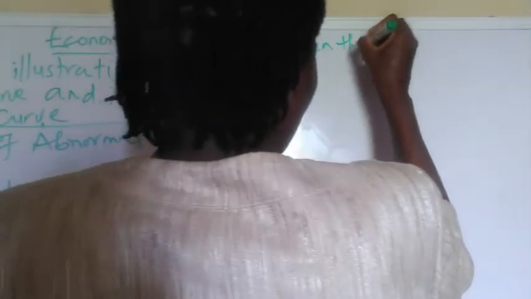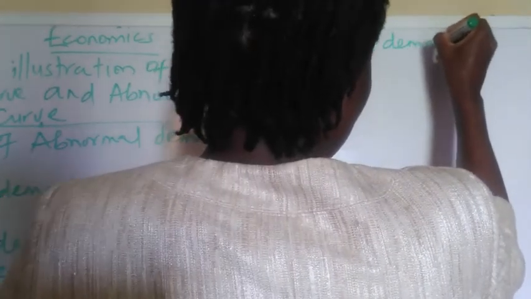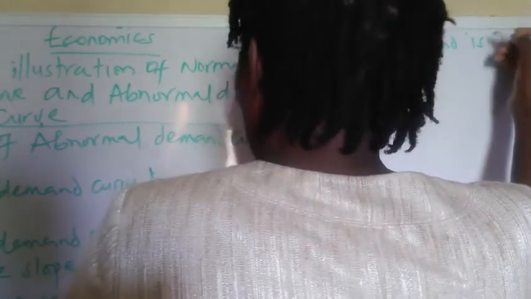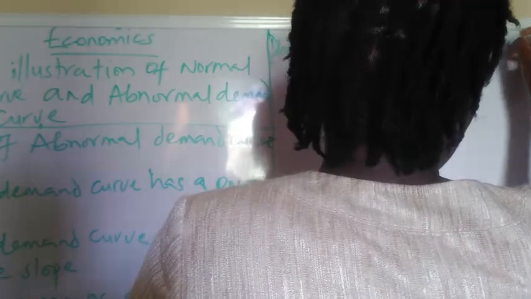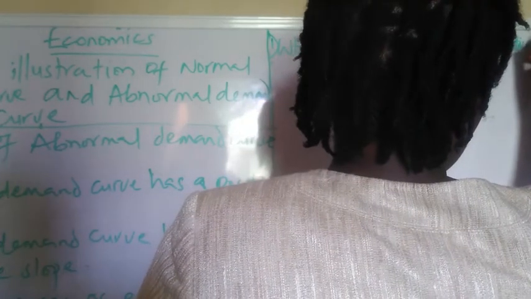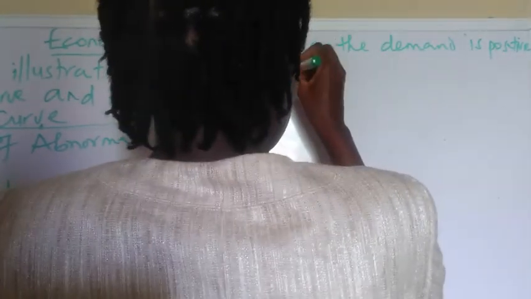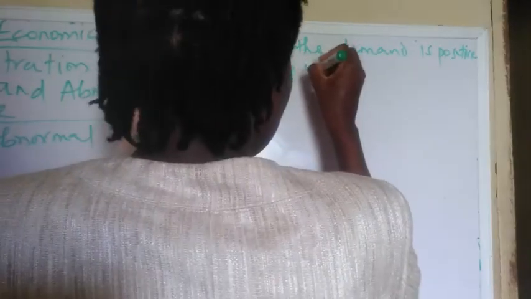We're going to start with the first one, that is when the demand curve is positive sloping or has a positive slope.